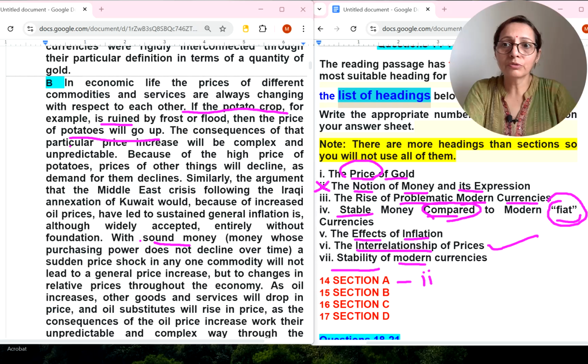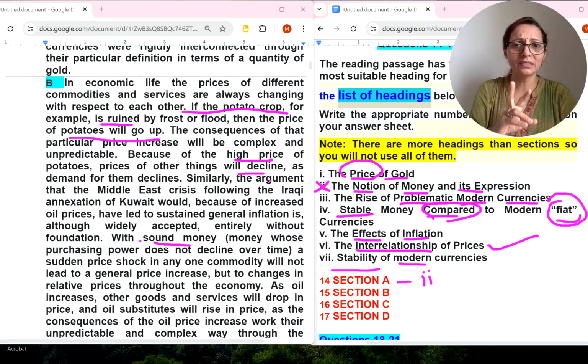The consequences of that particular price increase will be complex and unpredictable. Because of the higher price of potatoes, prices of other things will decline. So that is, I think, the interrelationship of prices they are talking about. So I will mark it now. Now the confusion is removed.